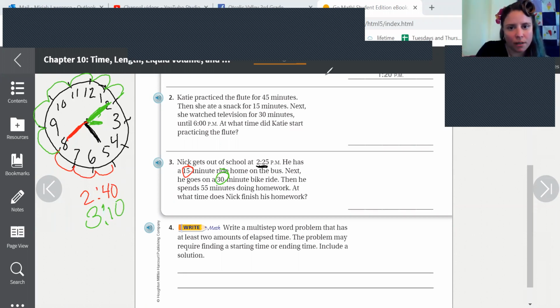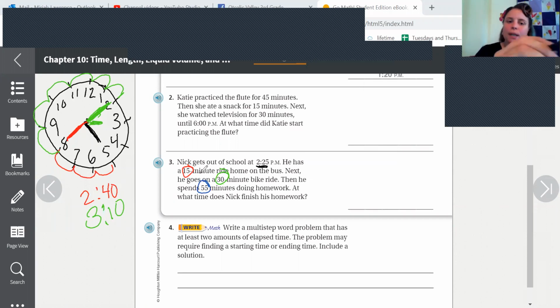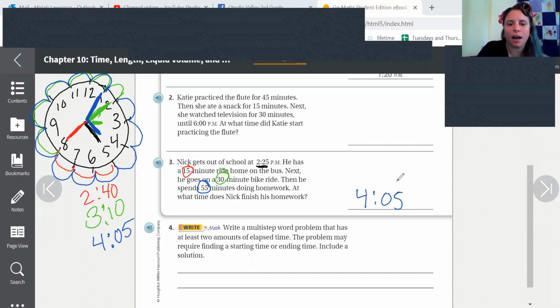All right, we got one more jump we got to do. We have to go forward 55 minutes. 5, 10, 15, 20, 25, 30, 35, 40, 45, 50, 55. So our minute hand goes there. We went past the 12, so we know that our hour hand moved again. Now our hour hand is at the 4, and our minute hand is at the 1, which is really 5. So it's 4:05 p.m.